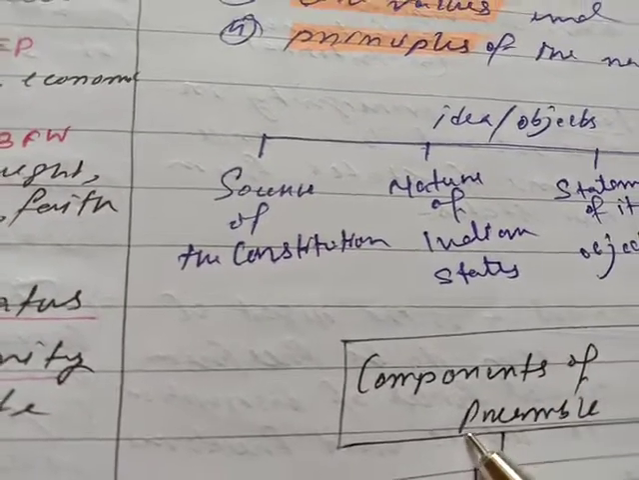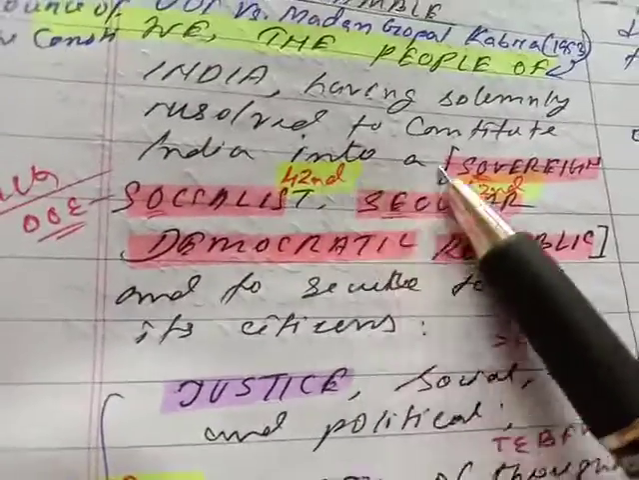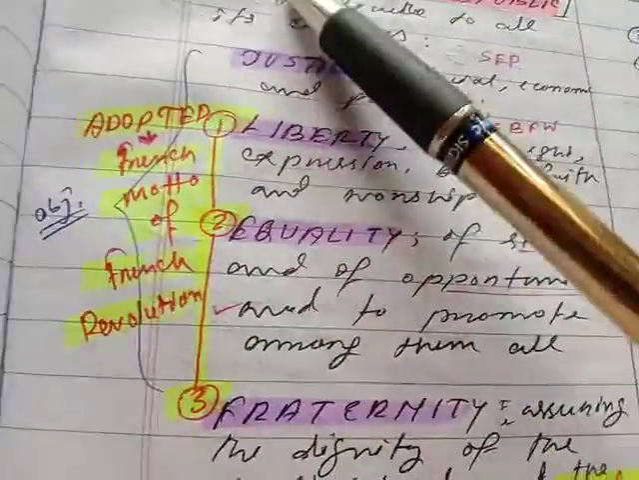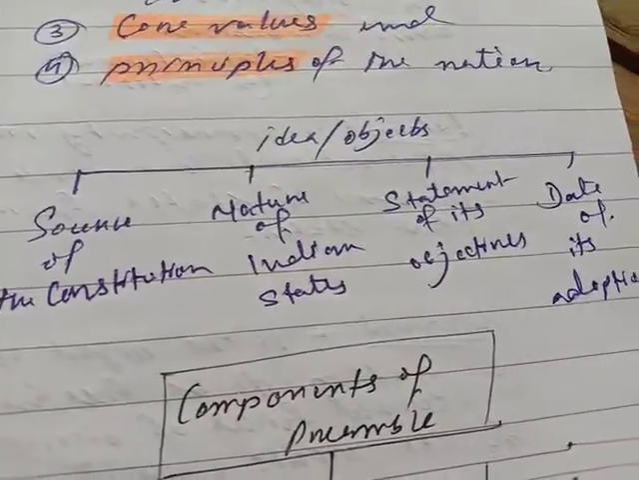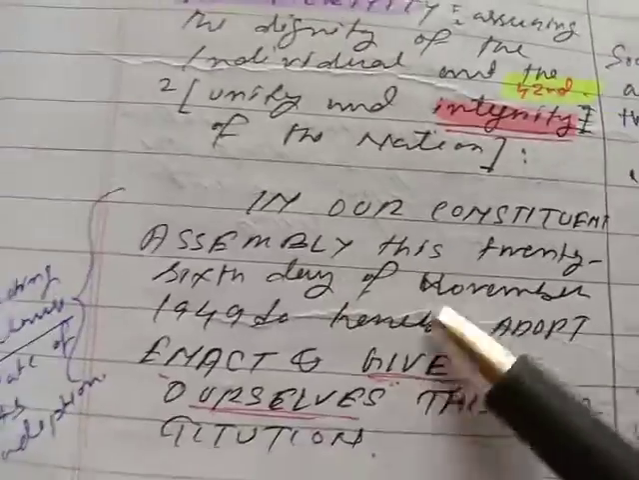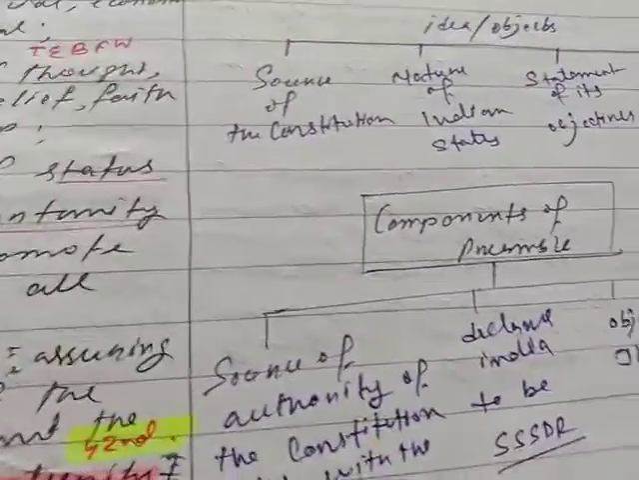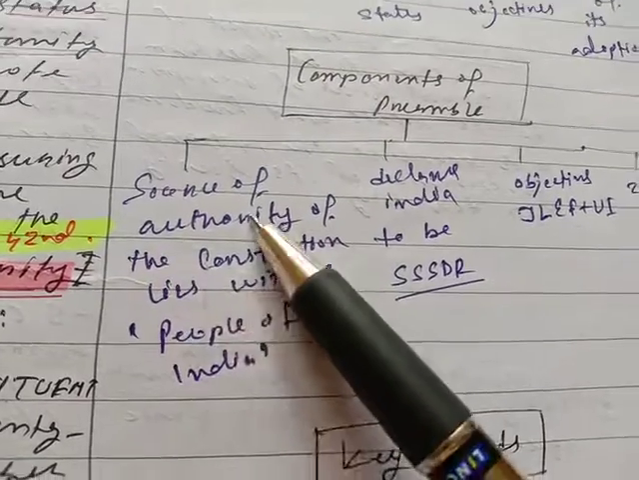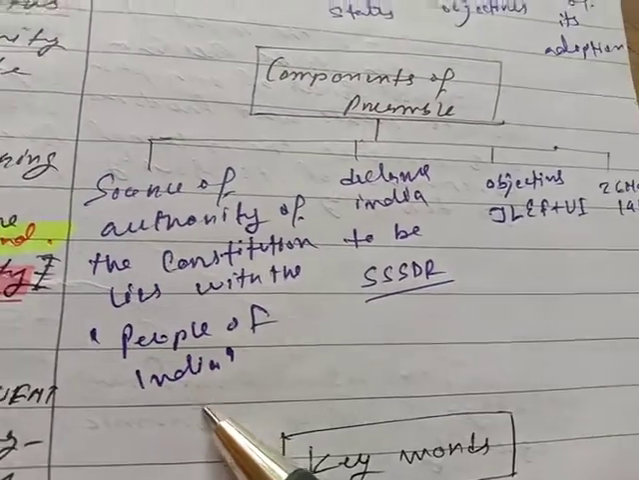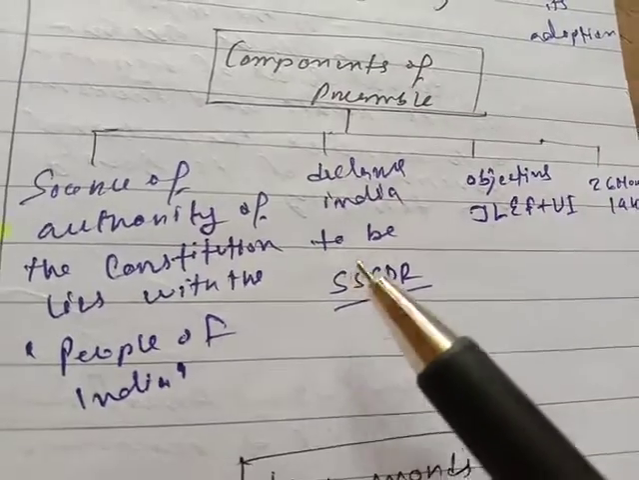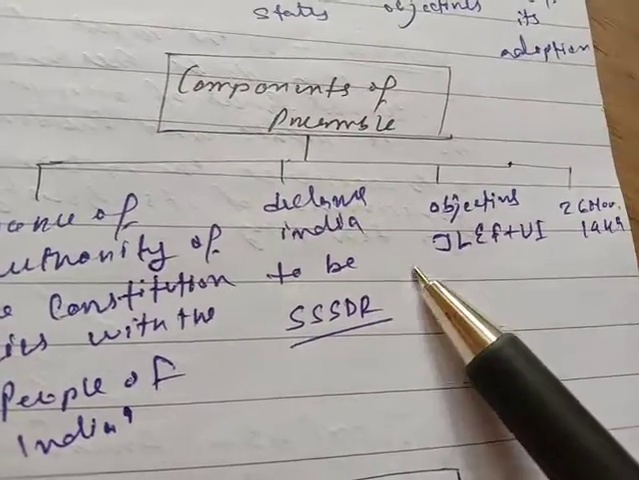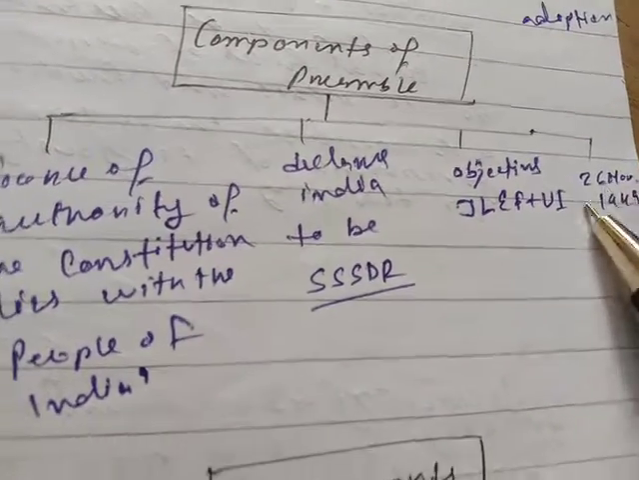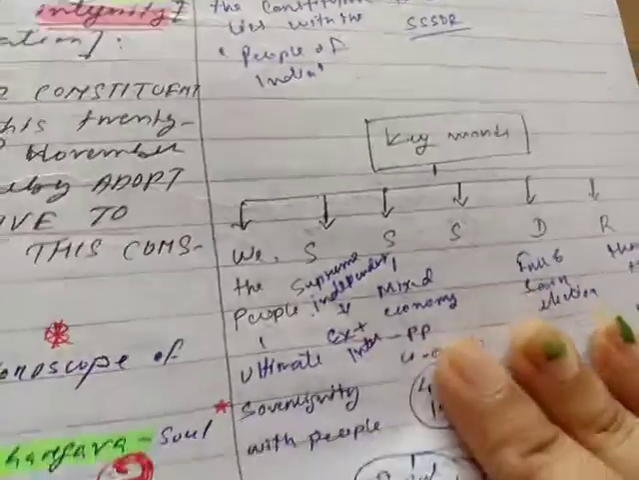Then comes the nature of the Indian state. These are words that show the nature of the Indian state. Then comes the statement of its objectives. So these are its objectives. Then comes the date of its adoption. So this one is the date of its adoption. Then the components of the preamble, I have already said. The source of authority in the constitution lies with the people of India. It declares India to be a sovereign, socialist, secular, democratic republic. The objectives are justice, liberty, equality, fraternity, and unity and integrity, and it was adopted on 26 November 1949. So these are the keywords.